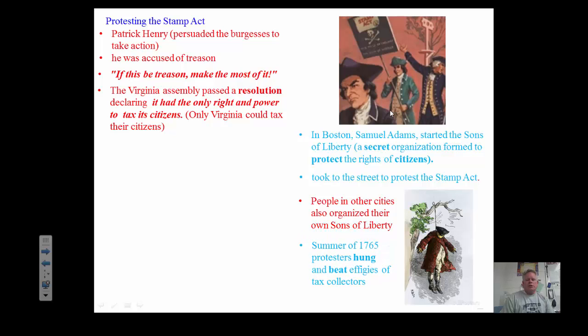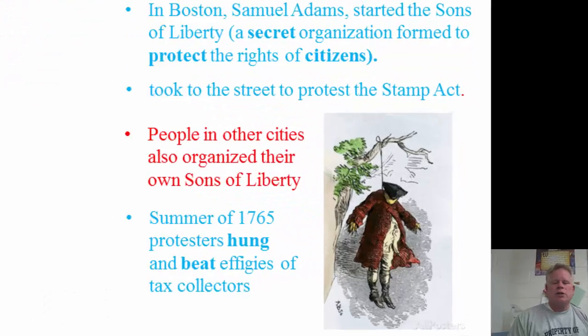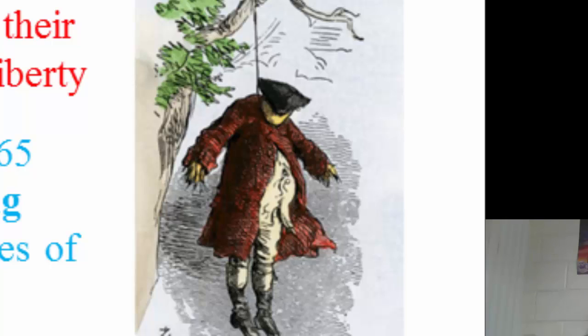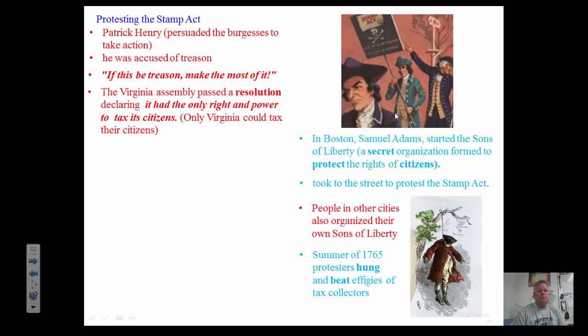So in the summer of 1765, protesters hung and beat effigies of tax collectors. Imagine if you were one of the tax collectors walking by and there was a big crowd around you beating a doll of you. What would you do? I'd probably run away.